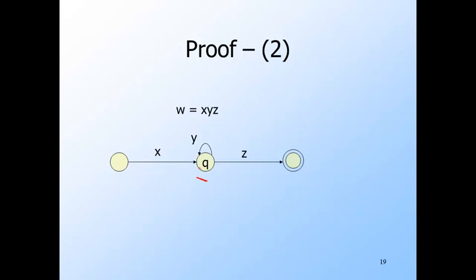Then Y is the part of W that gets the DFA back to Q for the first time. That is, the end of Y is the second occurrence of Q. Notice that therefore Y cannot be the empty string, although X or Z might be. Finally, Z is the rest of W, and we know it gets the DFA to a final state because W is accepted by the DFA. Notice that the path labeled Z may have states that also appear earlier, but it doesn't matter. The important thing is that we identified the first repeating state Q.